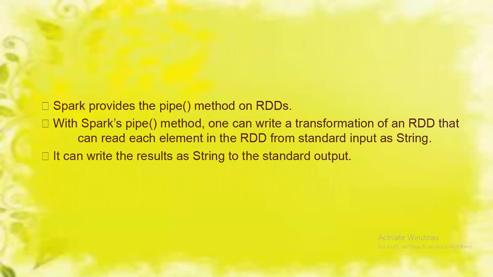So Spark provides the pipe method on RDDs. With the pipe method, one can write a transformation of an RDD that can read each element in the RDD from standard input as a string. It can write the result as a string to the standard output.